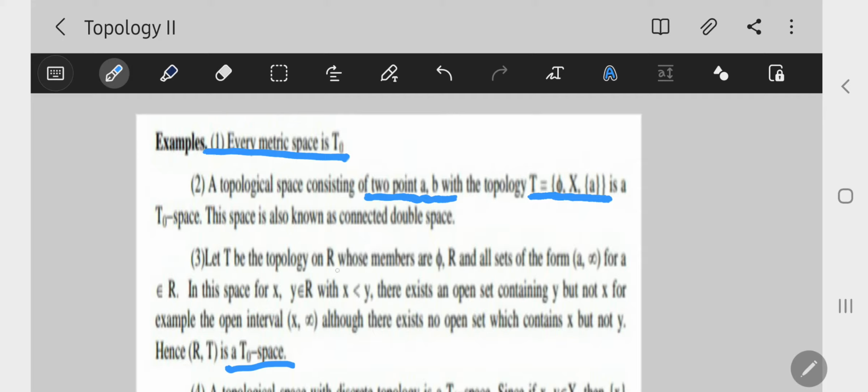Third example is the usual topology on R, which is a T-naught space. Here tau is the topology on R whose members are phi, R, and all sets of the form (a, infinity), open sets. In the space R tau, for x and y belonging to R with x less than y, there exists an open set containing y but not x, that is the interval (x, infinity), although there exists no open set which contains x but not y. Hence R tau is a T-naught space.